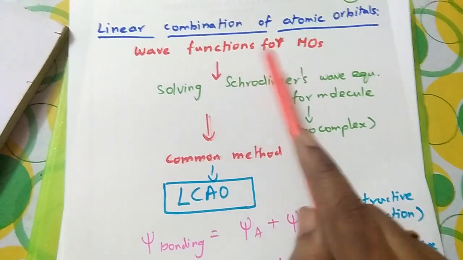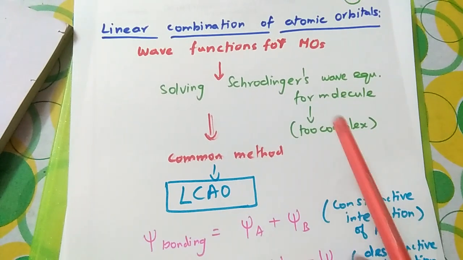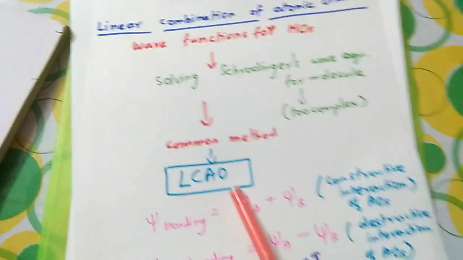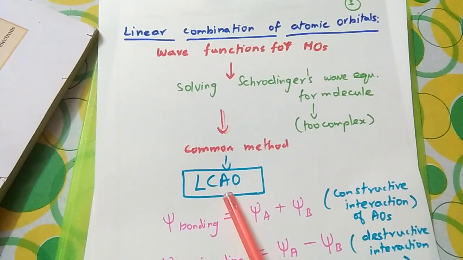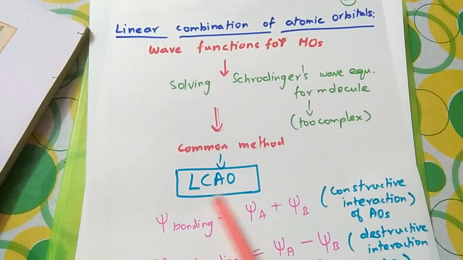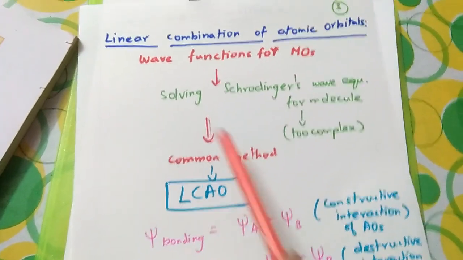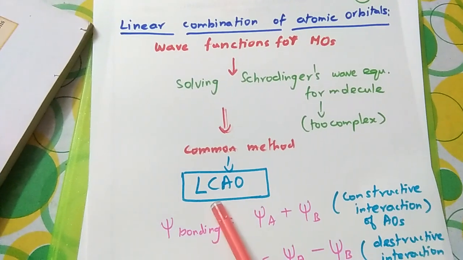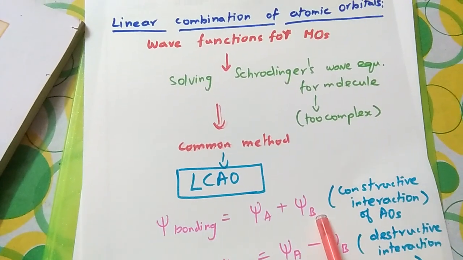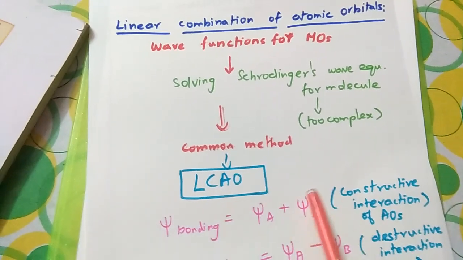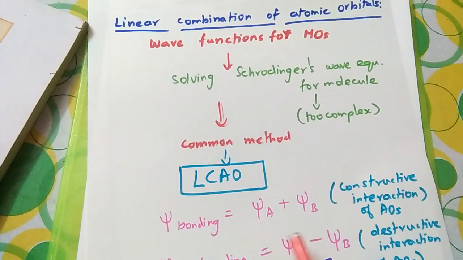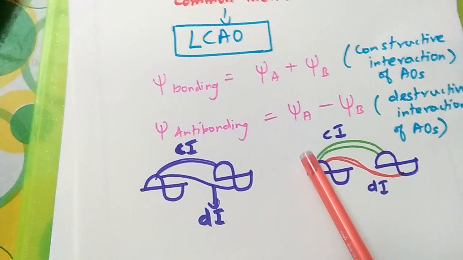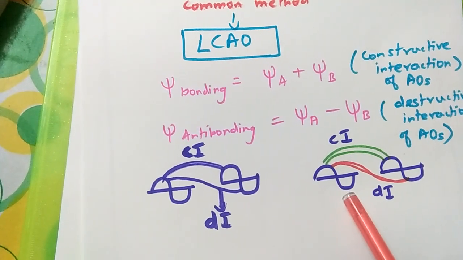That can be explained by solving Schrodinger's wave equation, which is very complex to solve for a molecule. So in simplified terms, they said that the atomic orbitals combine in a linear manner to form molecular orbitals, which is termed the linear combination of atomic orbitals. When two atomic orbitals of the same amplitude, that means towards the same direction, the positive direction. Look at this. This is a wave pattern, and this is along the positive side. This can be taken along the negative side.